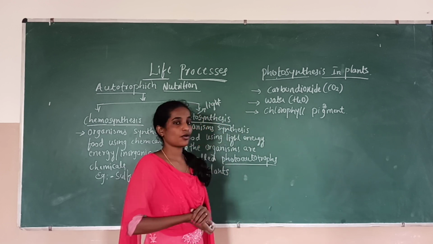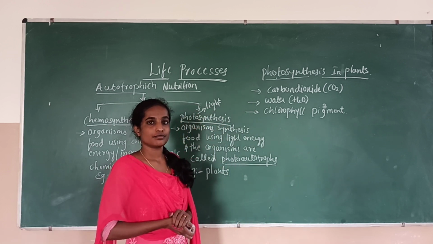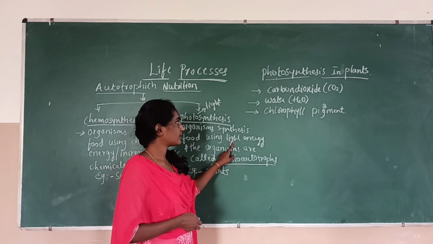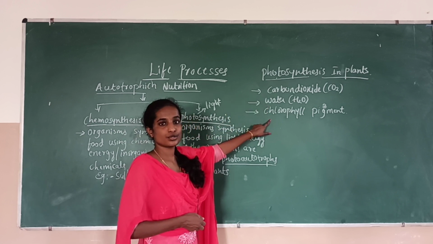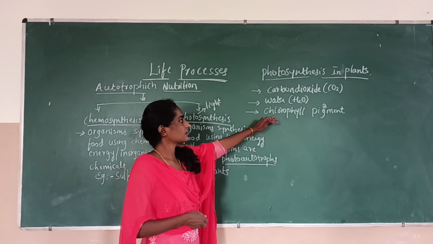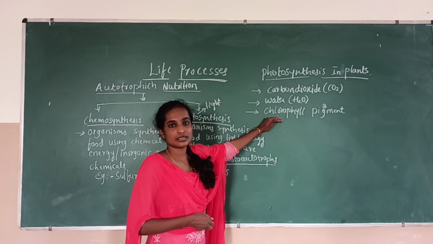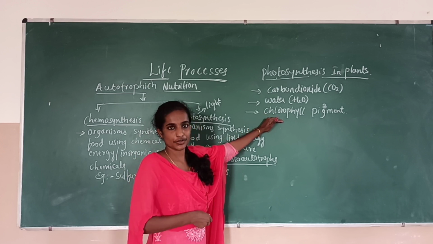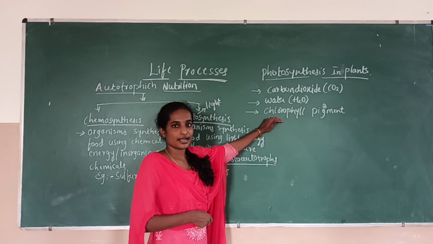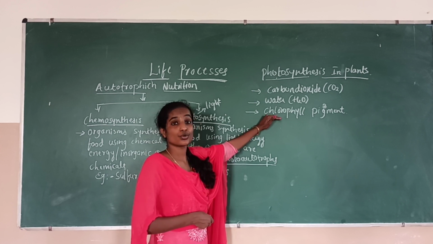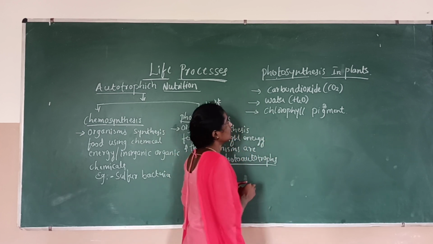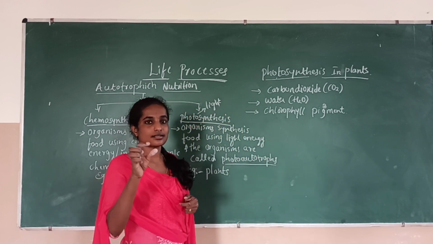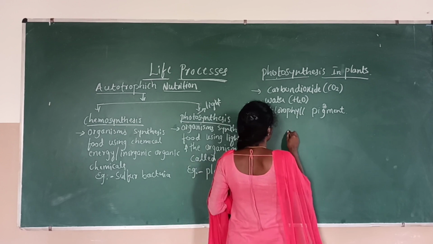So the raw materials required for photosynthesis, other than light energy, are carbon dioxide, water, as well as chlorophyll pigment. This chlorophyll pigment is present in the specialized cell organelle in a plant cell called chloroplast. So here is the photosynthesis and its equation.